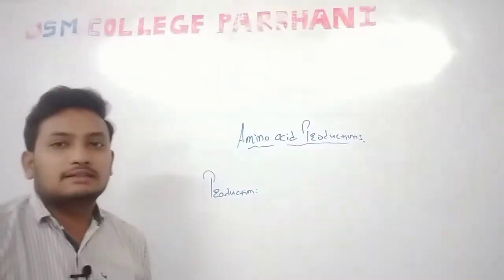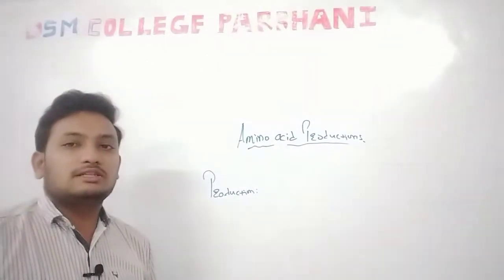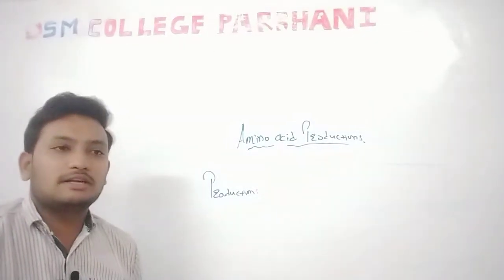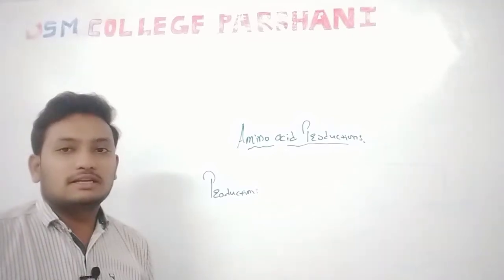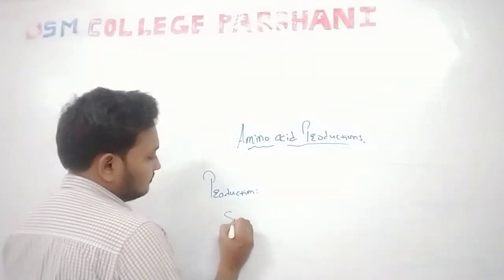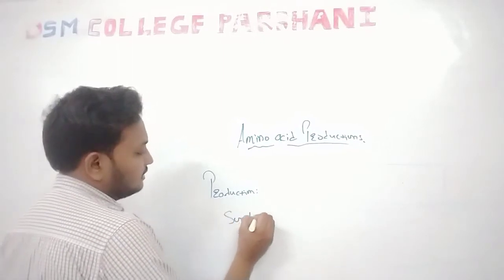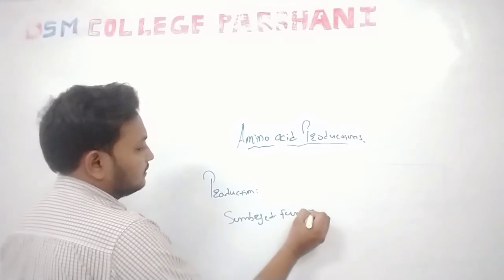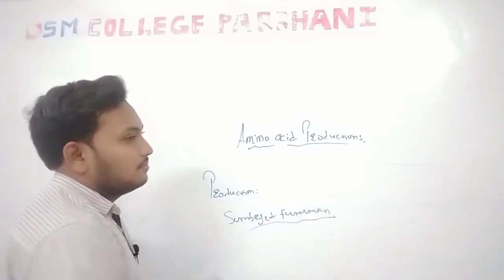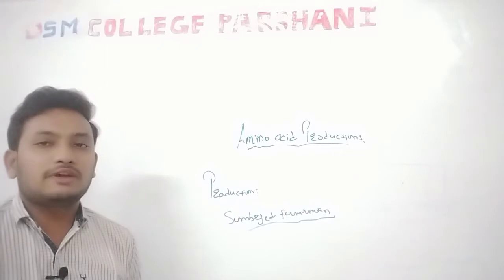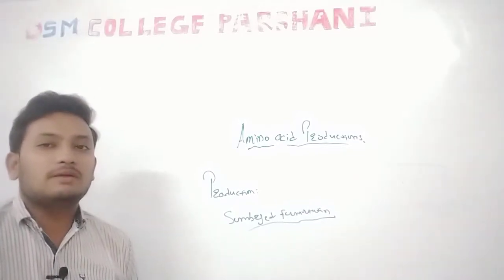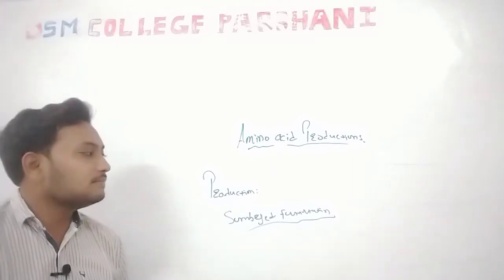Next process is the fermentation. In this fermentation we have already discussed the surface type and the submerged type of fermentation. But for glutamic acid production, it requires submerged fermentation technology, because the Corynebacterium grows inside the liquid, and it also requires the liquid media for its fermentation.